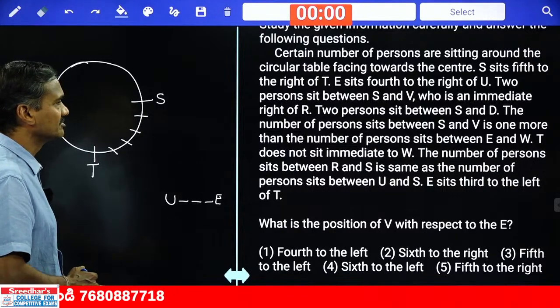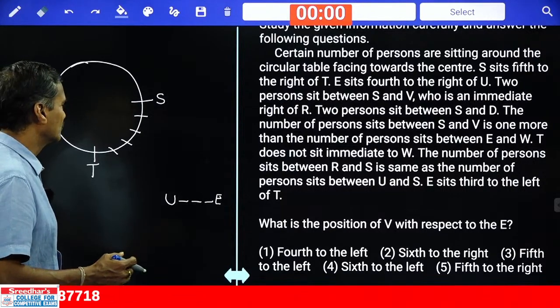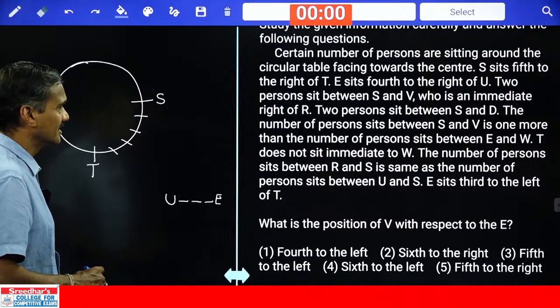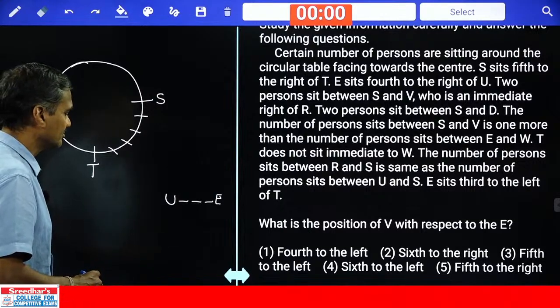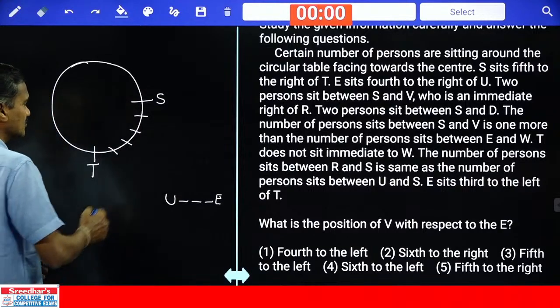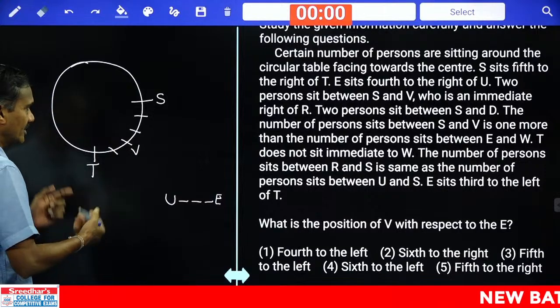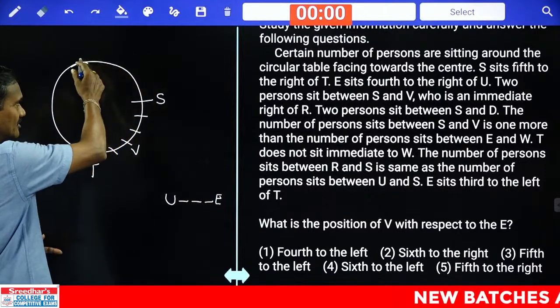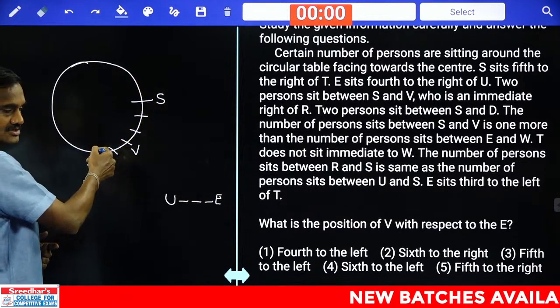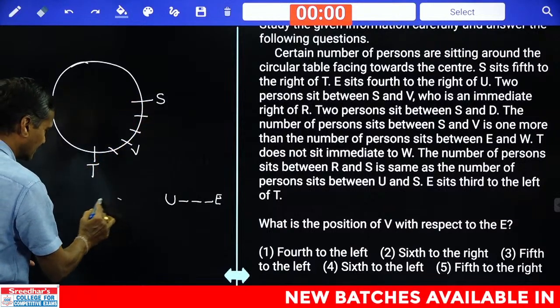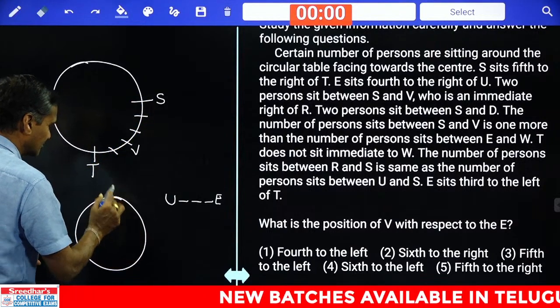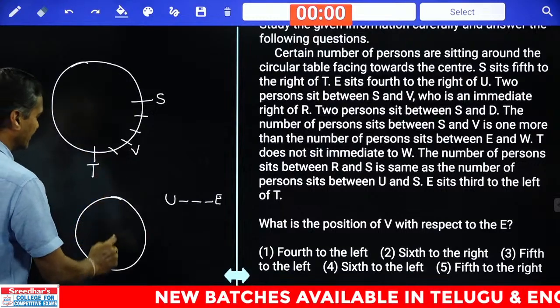There are 2 persons between S and V. As there are 2 persons between S and V, how many possibilities we have? 1, 2, V will be here, 1 possibility. And we have another possibility. V can be to the right hand side or left hand side. Here I have taken left hand side. Now in the second case, let us take V is to the right hand side.